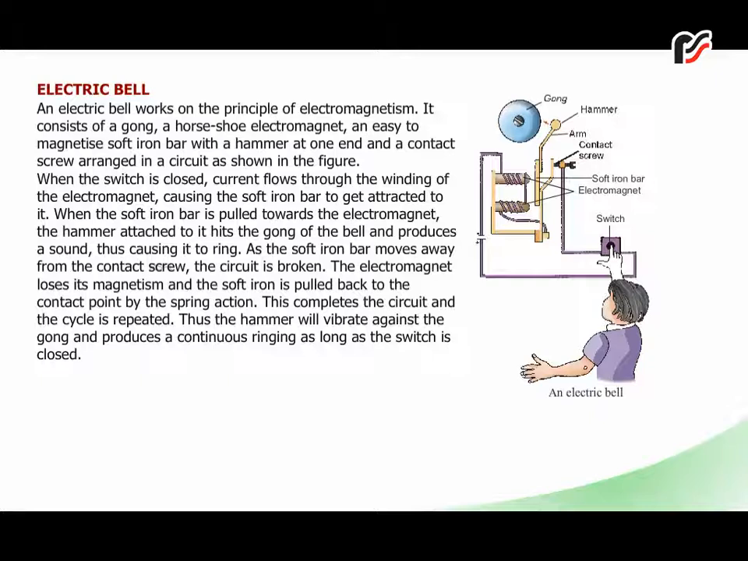As the soft iron bar moves away from the contact screw, the circuit is broken. The electromagnet loses its magnetism and the soft iron is pulled back to the contact point by the spring action. This completes the circuit and the cycle is repeated. Thus the hammer will vibrate against the gong and produce a continuous ringing as long as the switch is closed.